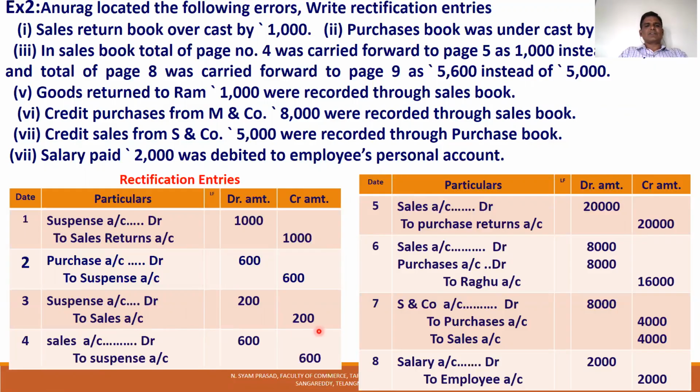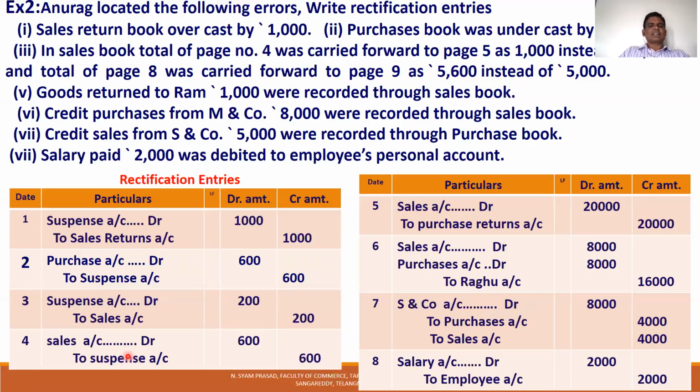Less credit is the 200. And the total of page 8 was carried forward to page 9 as 5,600 instead of 5,000. Same sales book total. The sales book is overcast by 600, 600 more. This 600 more is rectified by debiting the sales account.